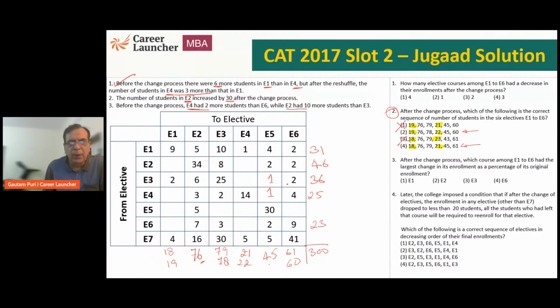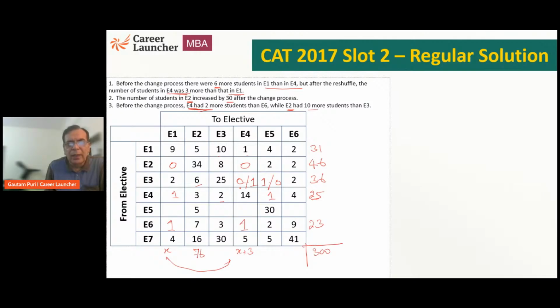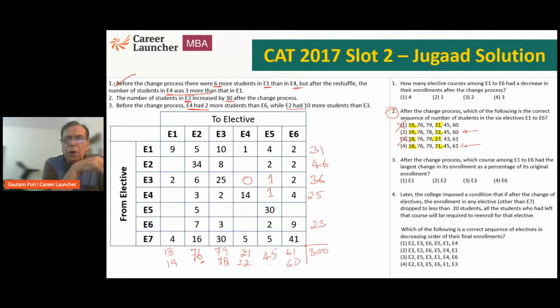So let's fill it up. 6 and 2, 8, 8 and 25, 33, 34, 35, 36. This is 0. Remember, in the previous statement, this was a gray area for us. So in a regular solution you would have to make cases. But if you look at the choices as we go along, you will be able to save time. Now let's look at E3. 10, 8, 18, 20, 45, 45 and 30, 75, 78. So if this is 0, it will be 78. If this is 1, it will be 79. So it's not going to help us.